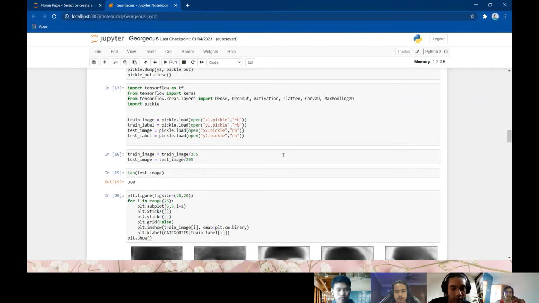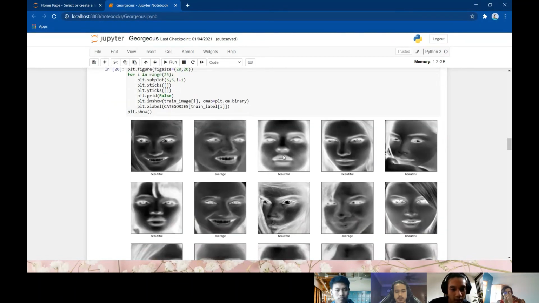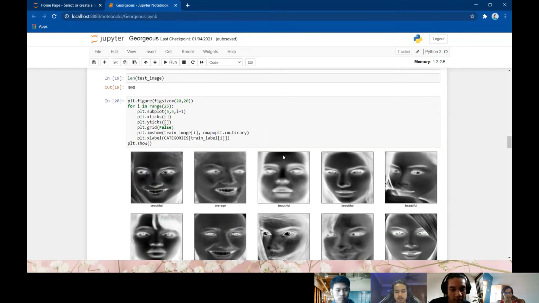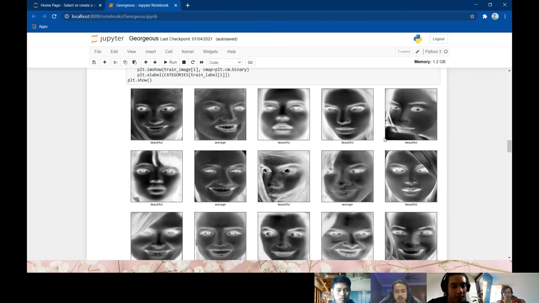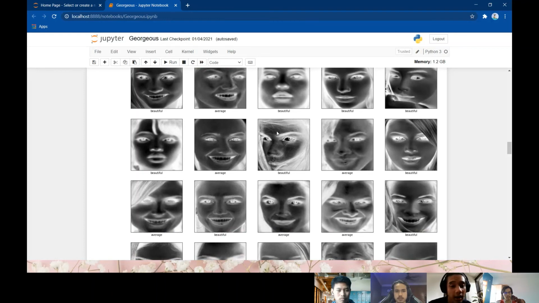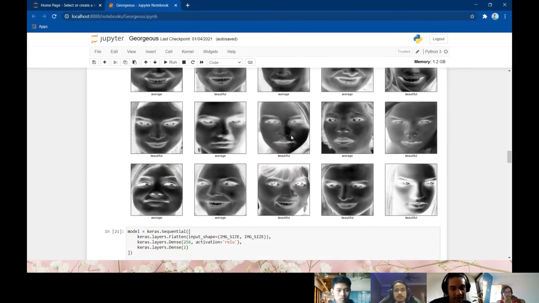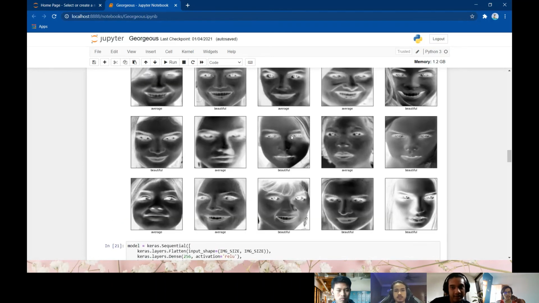Then we try to print some samples of the image, where as you can see it's already shuffled, beautiful, average, and in grayscale format.